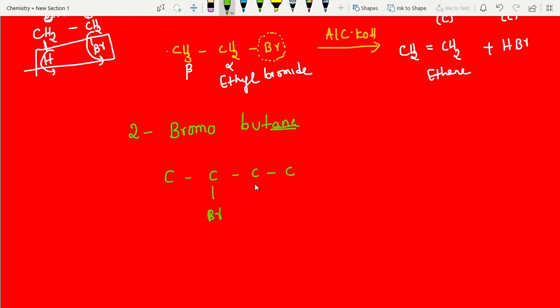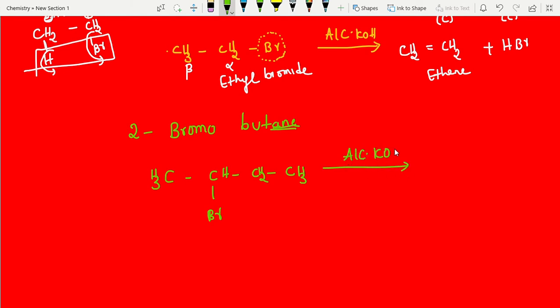You can take it from here also, no problem. From right to left or left to right, it's our convenience. The remaining positions you can just fill with hydrogens. 1, 2, 3, 4. Carbon valence is 4, right? That's all. Now, I am doing this with alcoholic KOH.